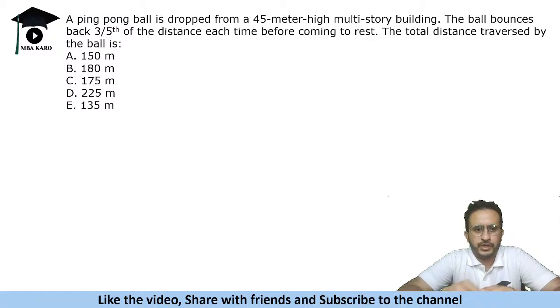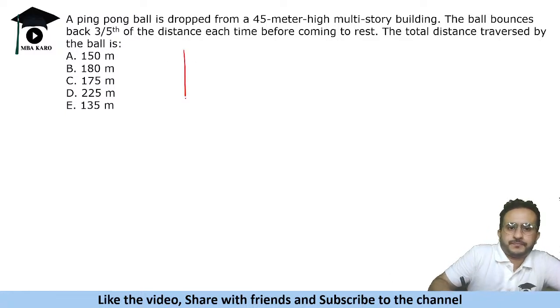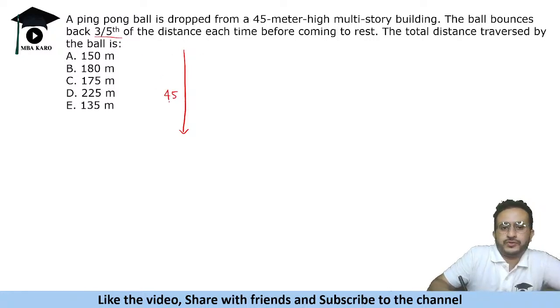Now this is, a ball is dropped from a 45-meter high multi-story building and it bounces 3/5 of the distance each time before coming to rest. What is the total distance traveled by the ball? Okay. So when you drop the ball, first it goes down by 45. Then it covers 3/5 of the distance each time. So 3/5 of 45 is 27. Then again it will go 3/5 of it. So you can say 81 by 5.